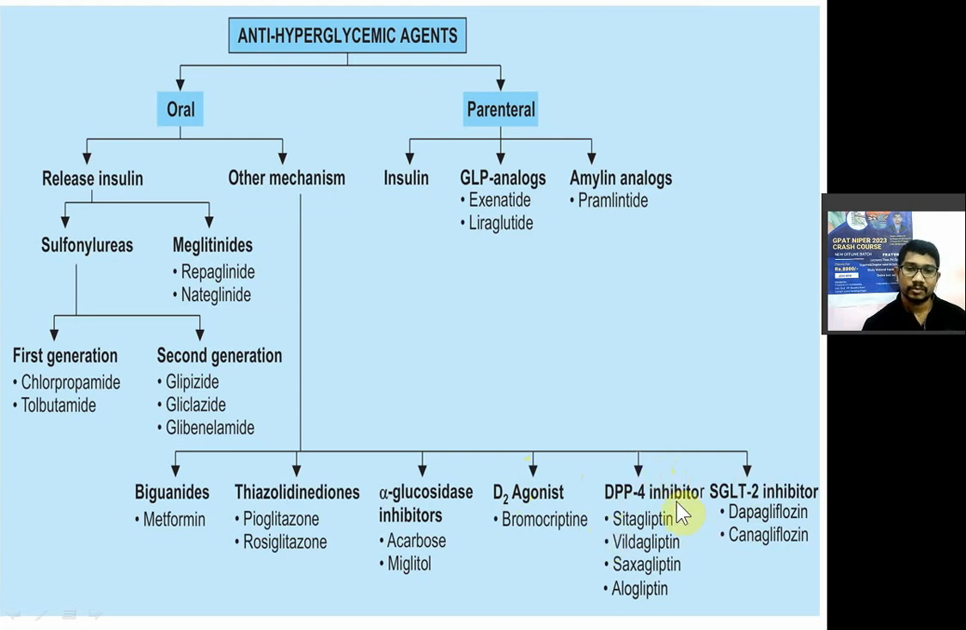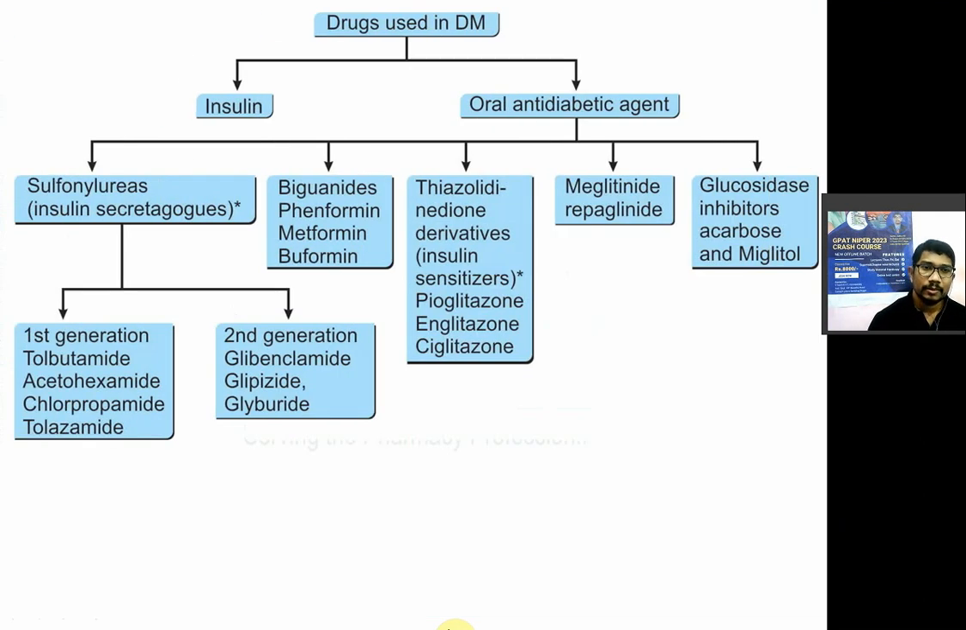All the gliptins, sitagliptin, vildagliptin, saxagliptin, and alogliptin. Then sodium glucose cotransporter 2 inhibitors, dapagliflozin and canagliflozin. They will prevent the reabsorption of glucose from the kidney, right? Now we'll see the important points from this.